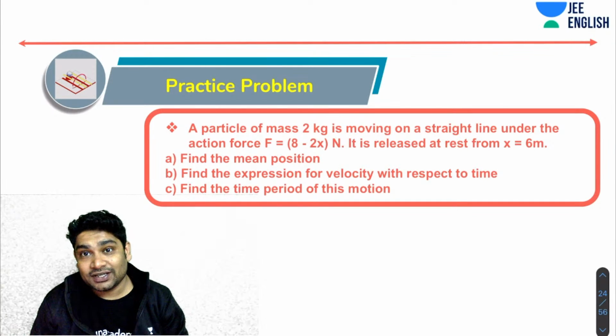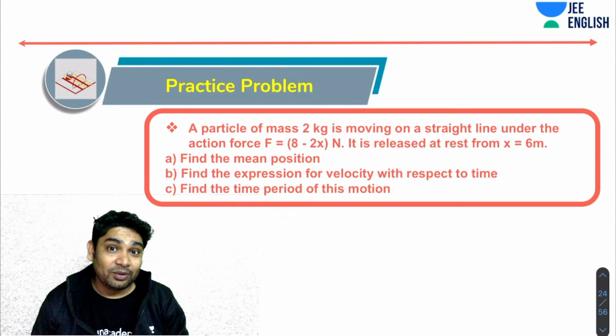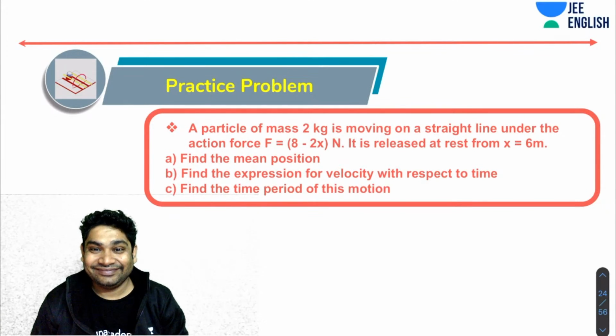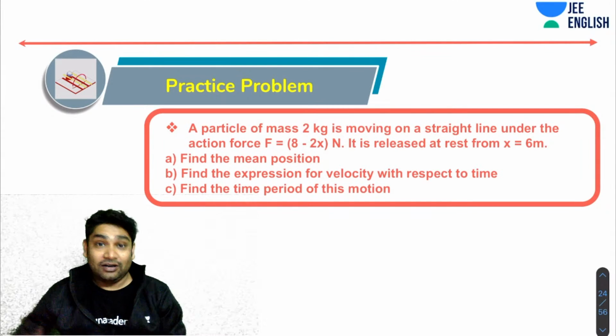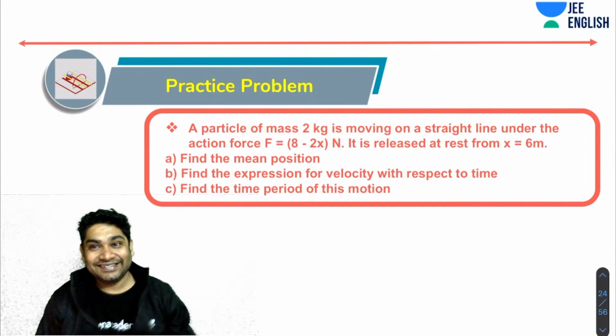First, mean position is the midpoint of the two extremes. So you only know one extreme here, you don't know the other extreme. What is the other thing about mean position that we know? Mean position is an equilibrium position. Remember? So now I've given you enough hint. You can find the mean position, I'm sure.